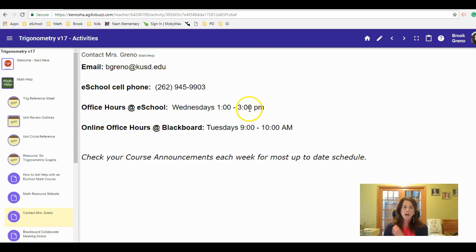If you're struggling with a unit or an assignment, you could text me, email me, or call me and say, hey, can we set up a help session to work on this? Between our two schedules, we can work that out so that you're getting as much help as you need to successfully finish each of your assignments and each of your units.